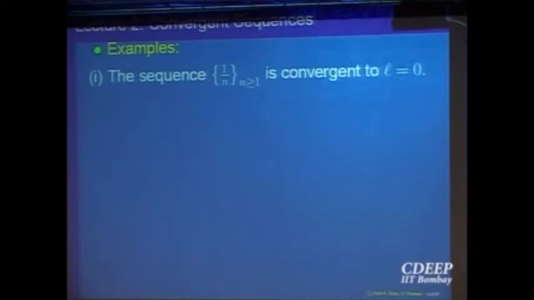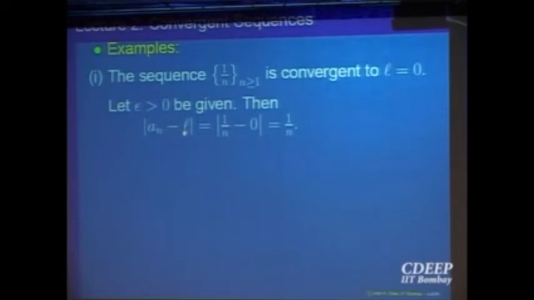So by definition, everything in mathematics has to go by what we are proposing. So our notion of 1 over n being convergent to L means what? Given any epsilon, I should be able to find n naught, so that the absolute value of an minus L is less than epsilon for every n bigger than n naught. So let us say epsilon is given to you. We want to analyze an minus L, and we want to say that this is less than epsilon.